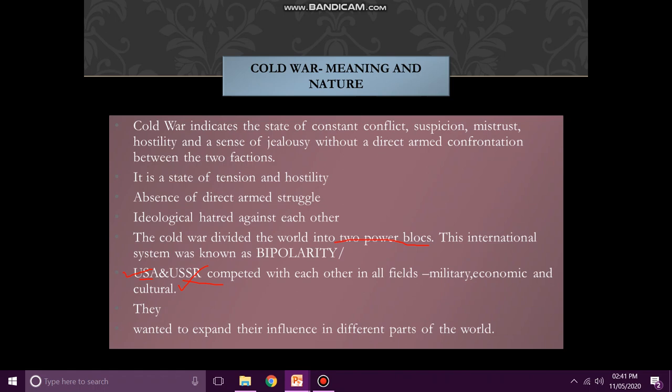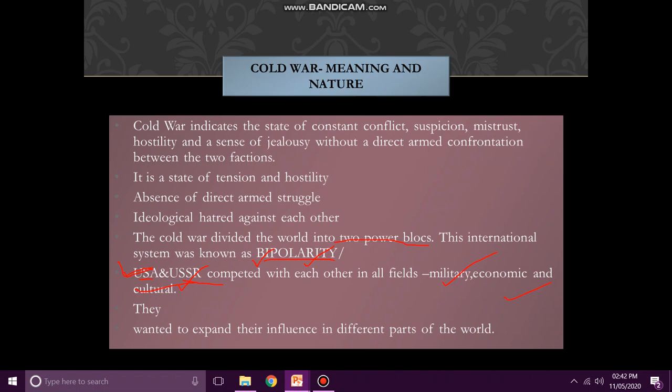The international system was known as bipolarity. Now, bi means two, polarity means poles. That means in this world there were two poles, there were two powers, that is USA and USSR. Now, these two countries were always in competition. They competed with each other in all fields, be it military, economic, or cultural.